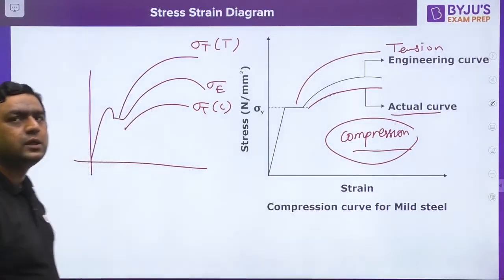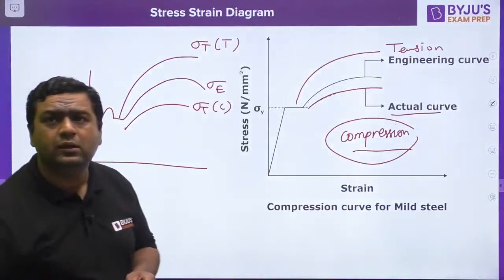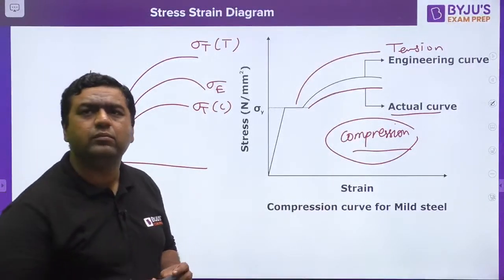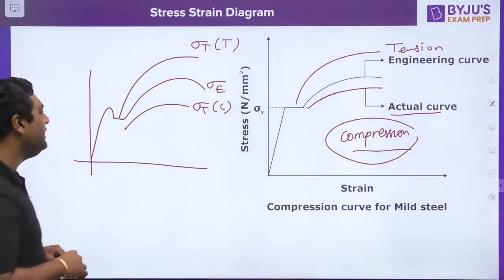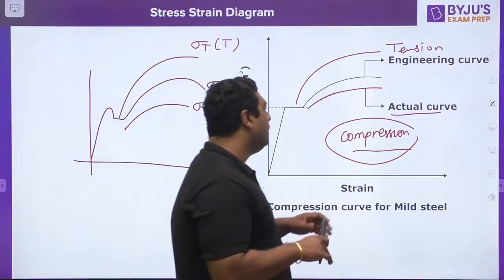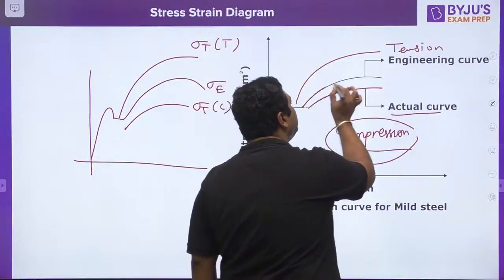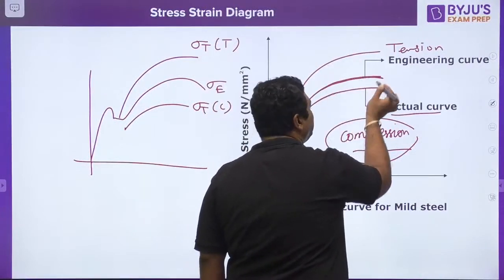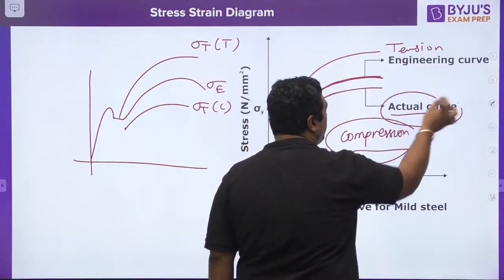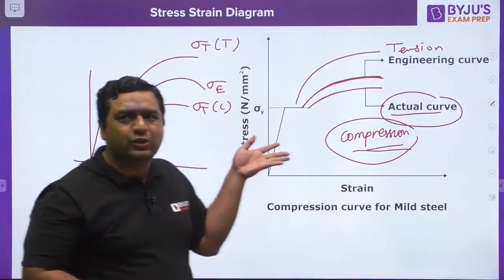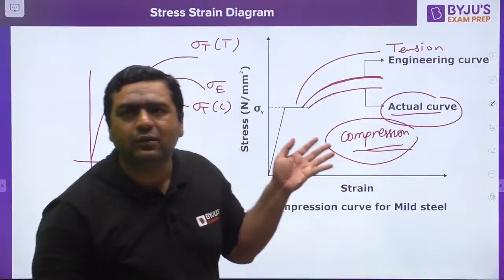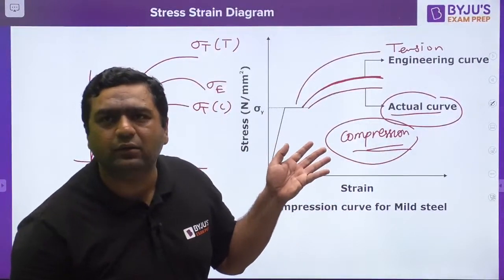Okay. So let us move further. How can we identify them? Dear, you can identify only from the engineering curve. When this is the engineering curve, then obviously below this will be the actual curve for compression, above this will be the actual curve for tension. Nobody is going to ask you the value, so don't worry about that. Nobody will ask you the value.